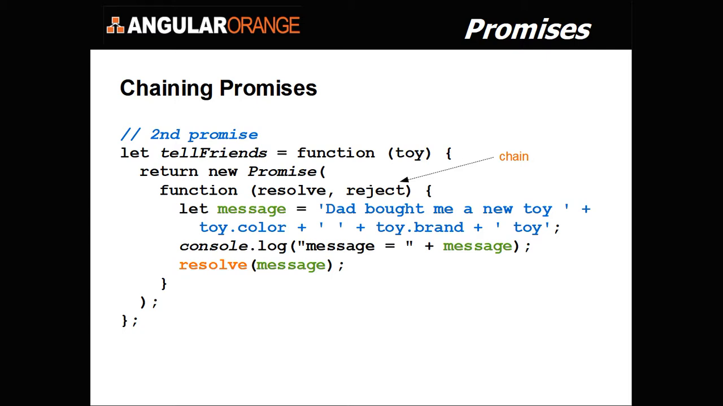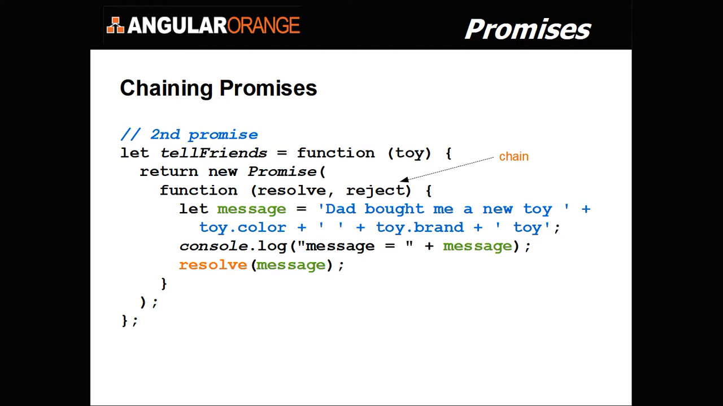Okay, now I'm going to look at chaining promises. Promises can be chained. So one example would be to introduce another promise and plug it in to the callback mechanism. So the data from the promise gets piped, or filtered, into this other promise here. I have a tell friends function with a toy argument, which means the toy that's resolved from the first promise gets plugged into this promise, and then this promise function executes.